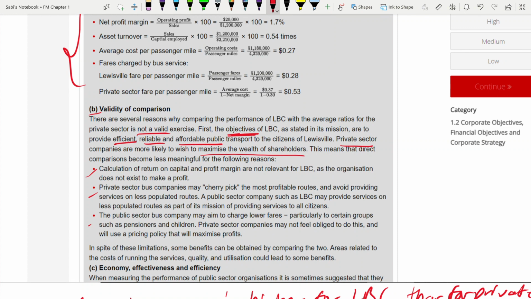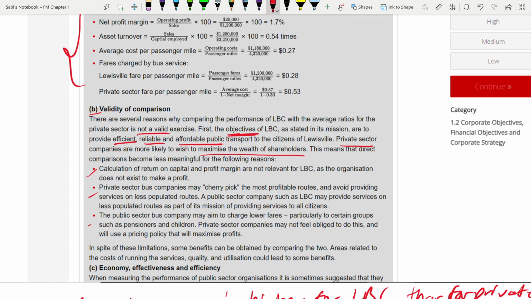I don't care how you write it. Okay, you can write it very beautifully, you can design and write it in any way. Okay, but these words have to be there. Okay, private sector, maximization of shareholders' wealth. Public sector, these are the objective. Okay, then reasons.